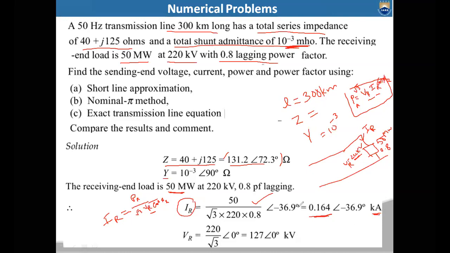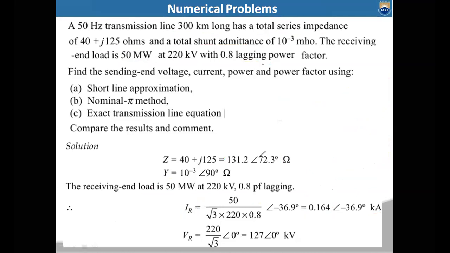Actually, this is the magnitude. If you want to have the angle also, how can you represent it? What we calculated here is the magnitude of IR. So the magnitude of IR is equal to PR divided by √3 VR into cos phi r.